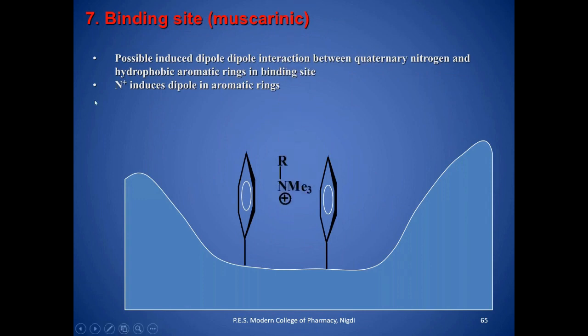Then again there is a possibility of dipole-dipole interaction between the quaternary nitrogen and a hydrophobic aromatic ring in the binding site. So here you can see that the quaternary nitrogen induces a dipole in the aromatic ring. See, like this. So this is known as van der Waals interaction.